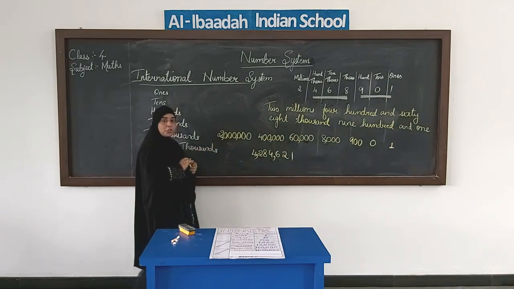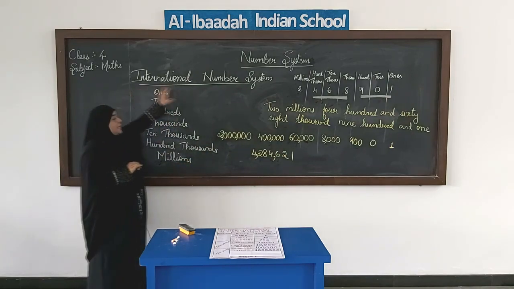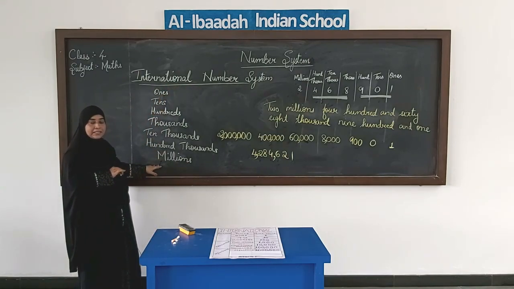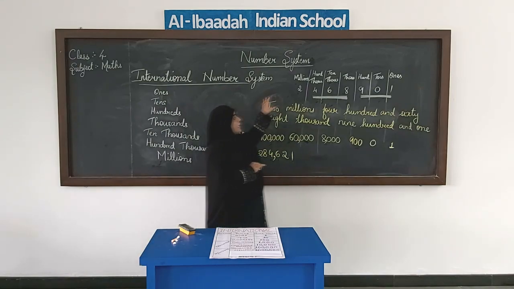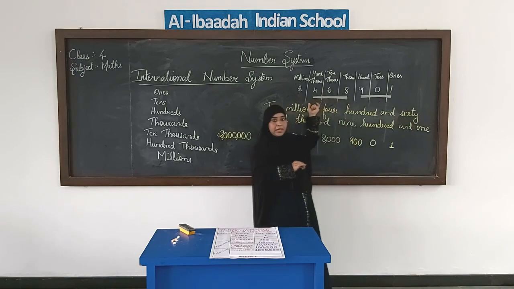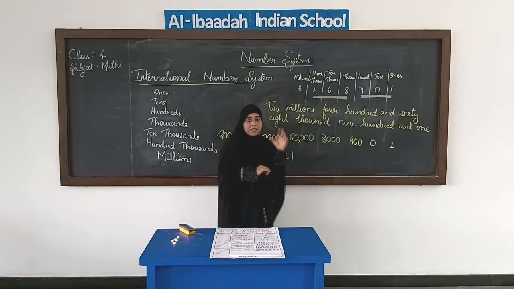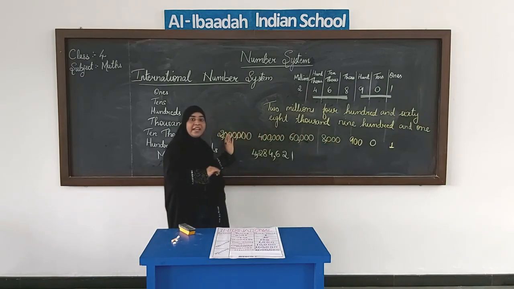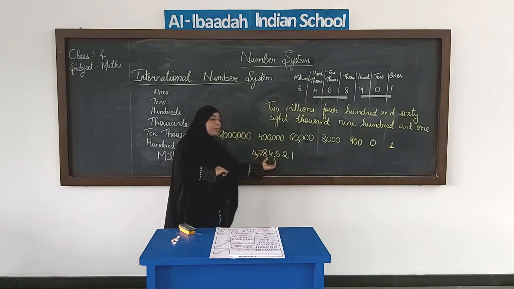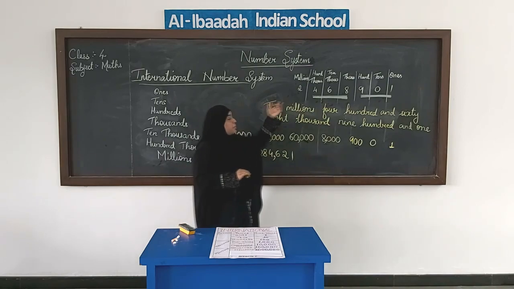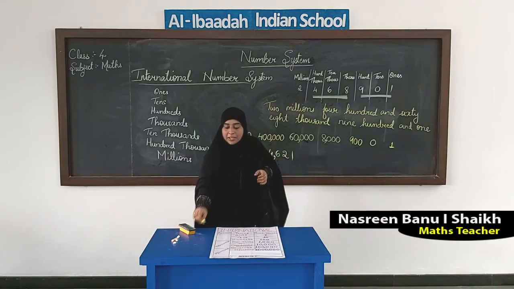Clear? I hope you have understood the international number system. What are the different places in the international system? How we read the number in the international system, how we group the digits in 3, 3 and keep millions together. Then we saw the place value of each digit in the international system and how we use the commas according to their place values. That's all for today.